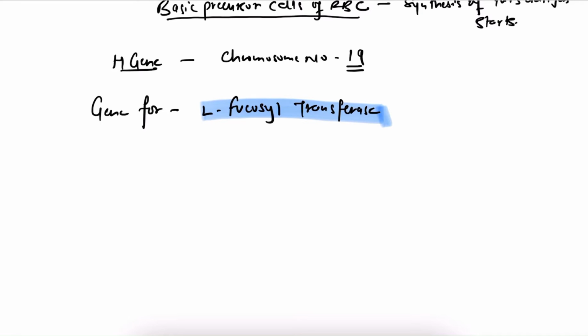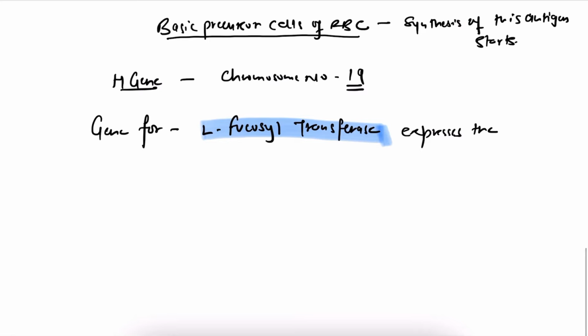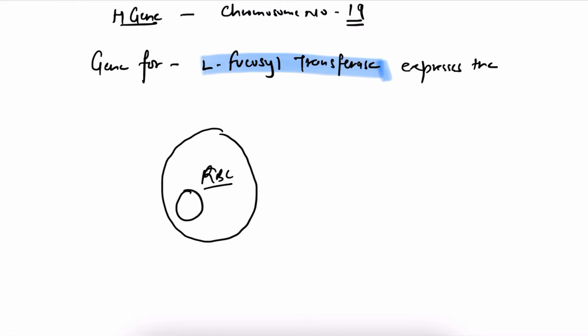The gene for this is expressed, and this enzyme transfers a fucose molecule to the oligosaccharide. Let us draw a diagram, and with the help of the diagram we will discuss. This is an RBC, with the nucleus, of course.